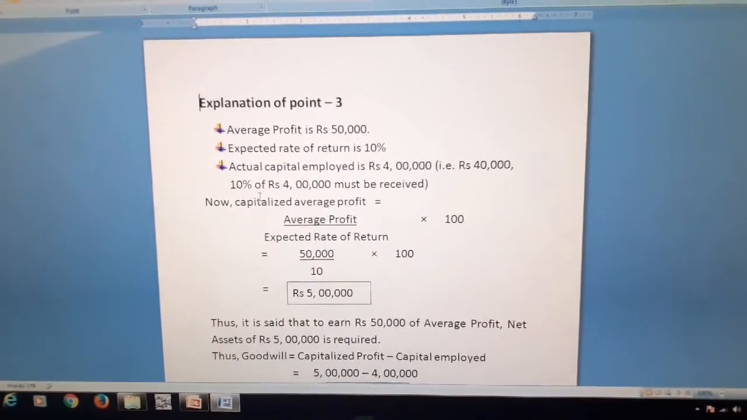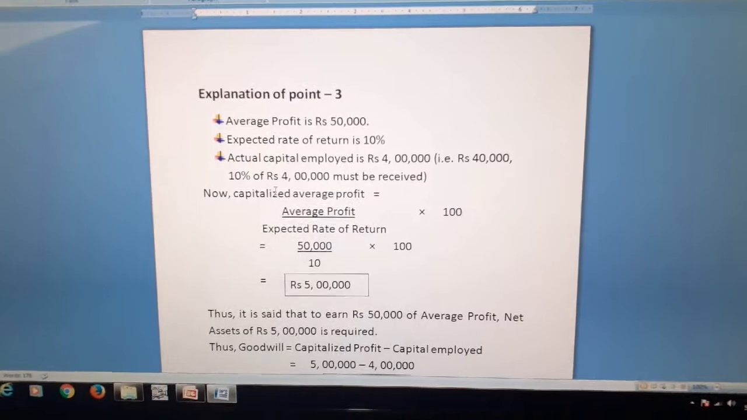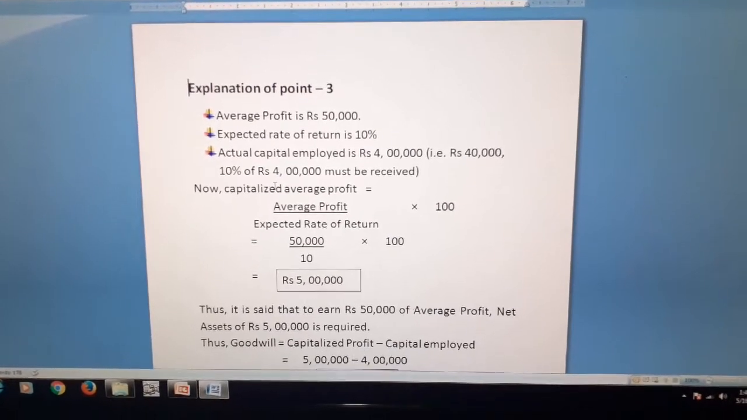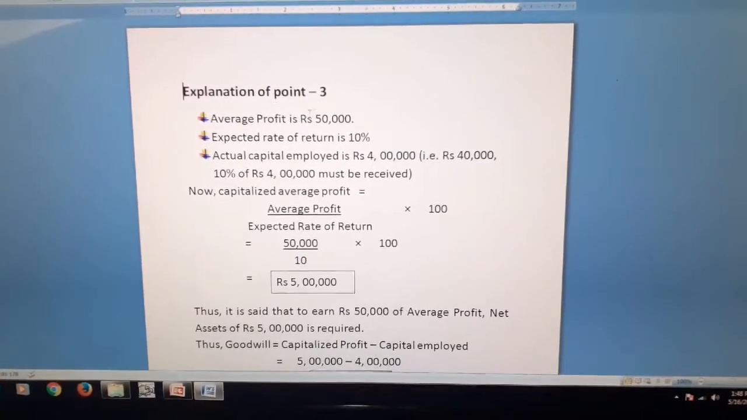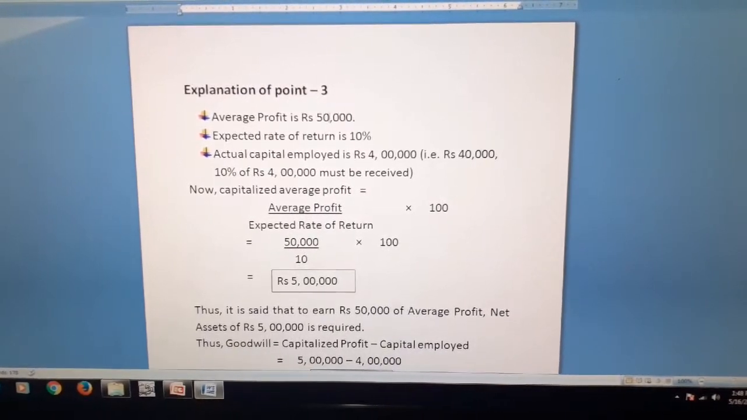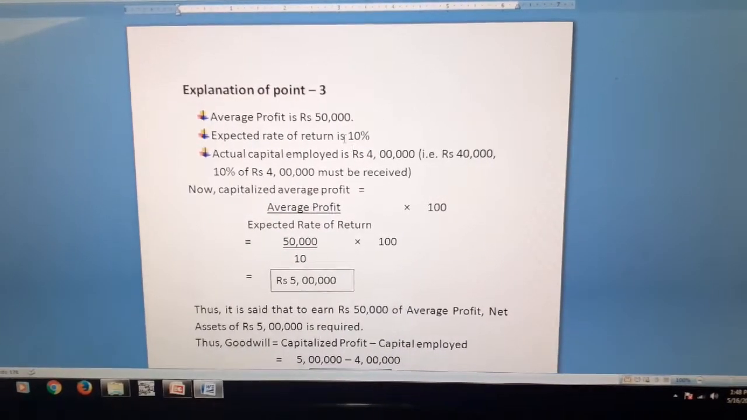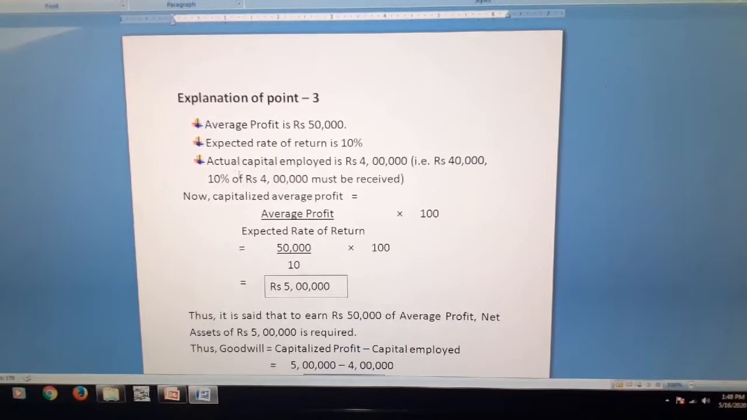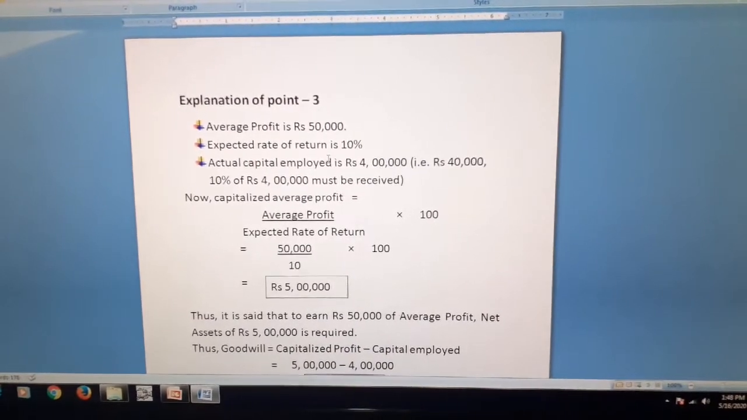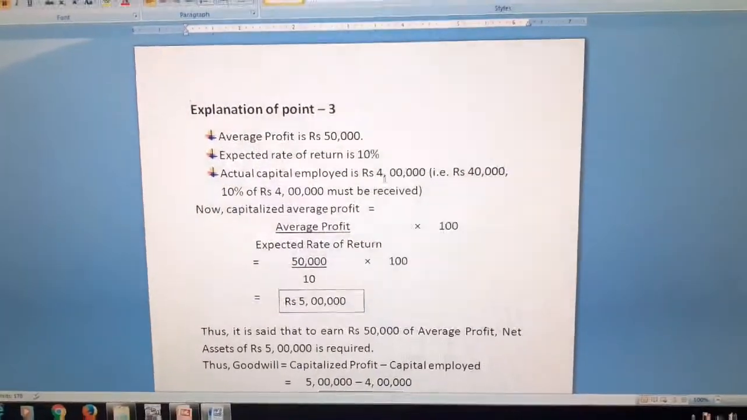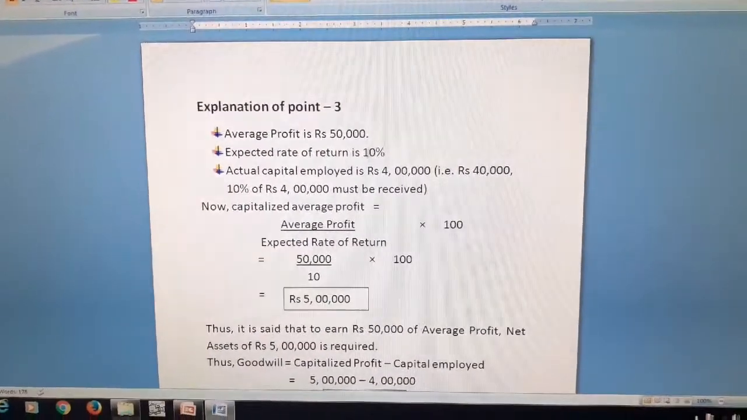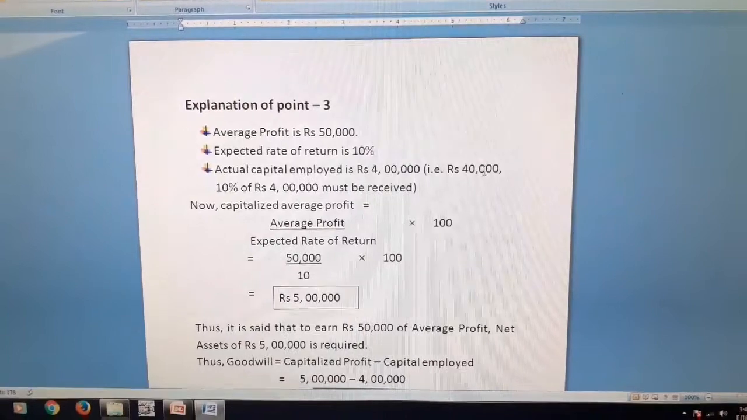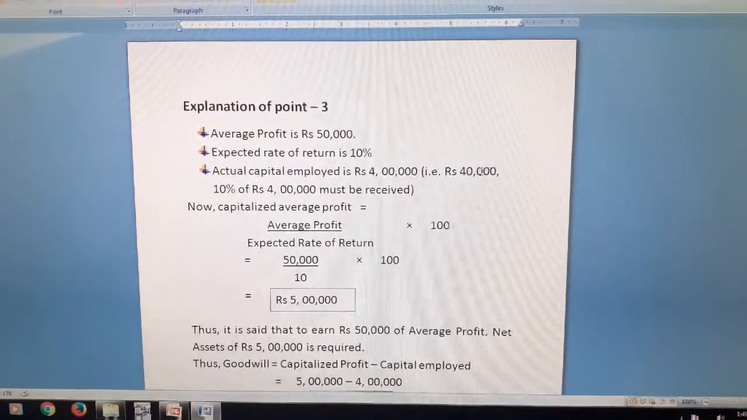So the line was that capitalized profit means how much net asset, that is capital employed, is required to earn the average profit on the basis of expected rate of return. Let me understand that meaning with the help of a small explanation. Here we have taken the average profit directly as 50,000. Then we have taken the expected rate of return as 10%. Along with that, the actual capital employed is provided as rupees 4 lakh. If we take 10% of this capital employed, we get 40,000, which is known as expected profit, which we did in the previous method, the super profit method.